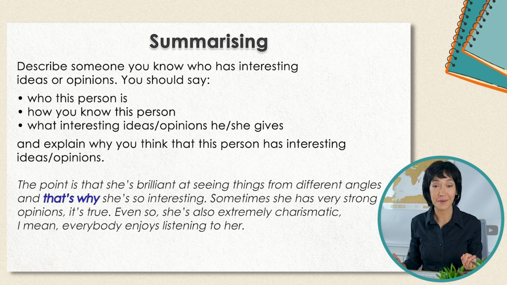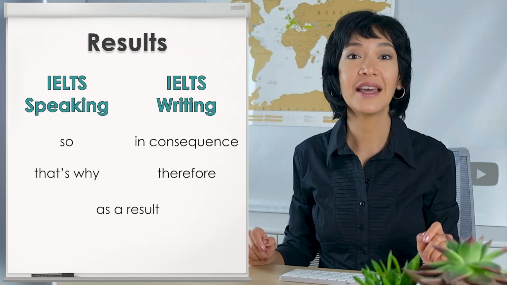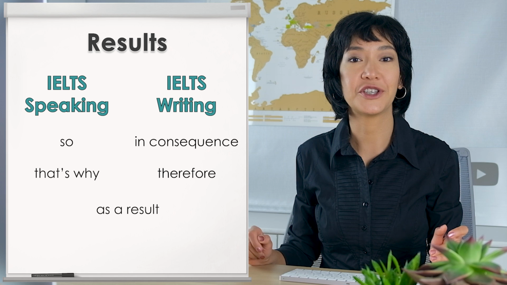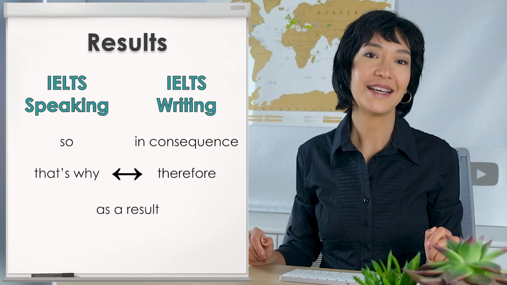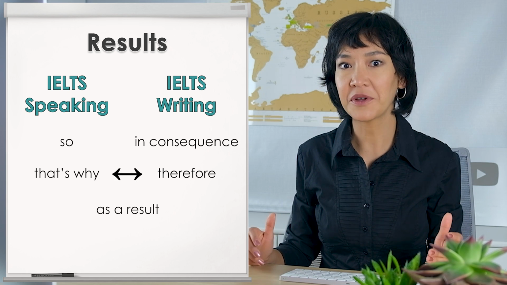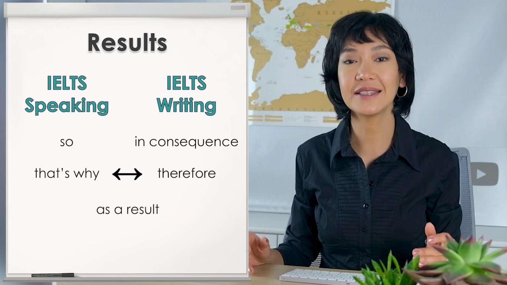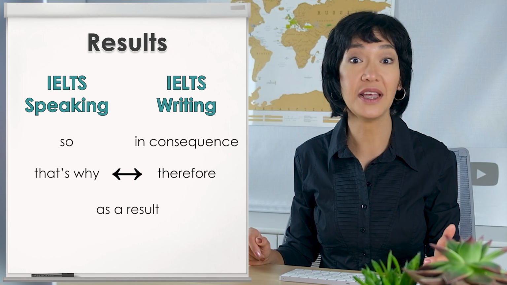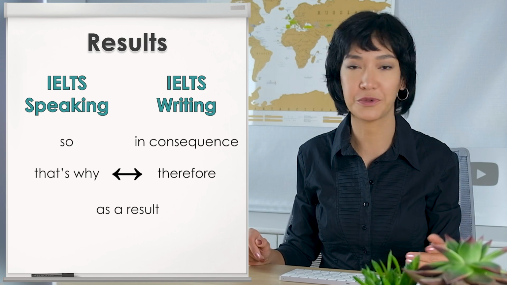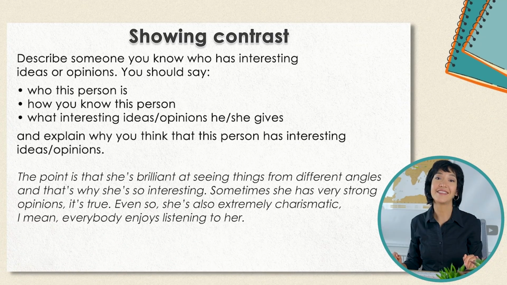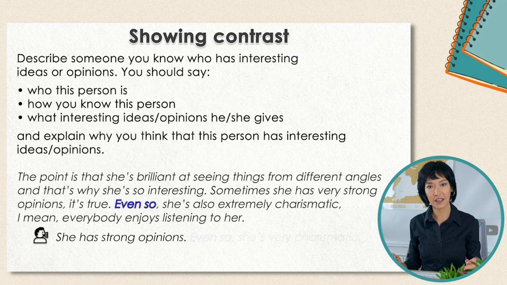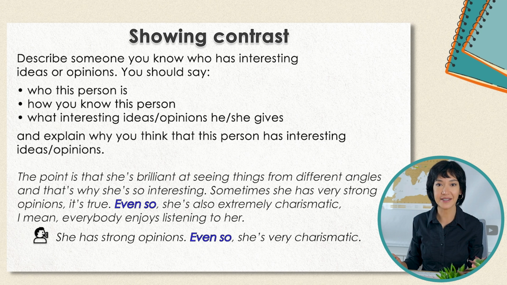Remember our little table. That's why is a more informal version of therefore. Some students use very formal linkers in speaking, and sometimes there is a good place for them. But here it would be out of place. And the last linker, even so, to connect two statements that appear contradictory but both are true. She has strong opinions. Even so, she's very charismatic.